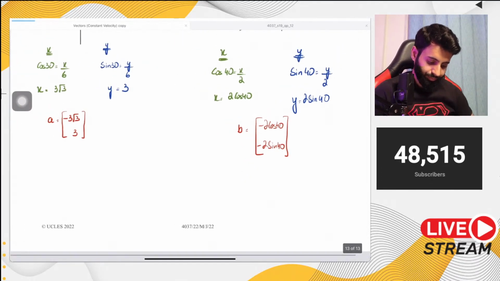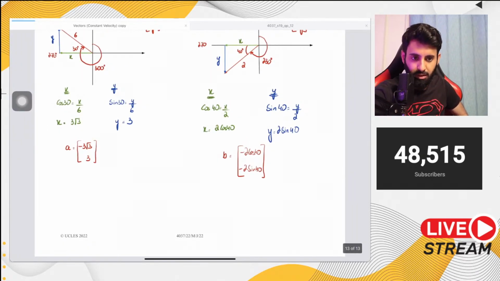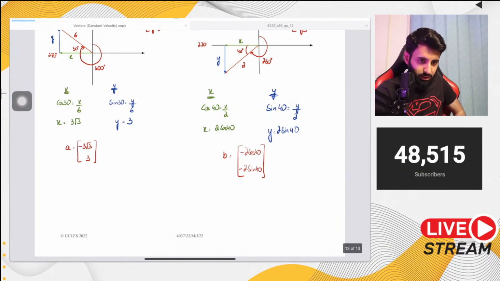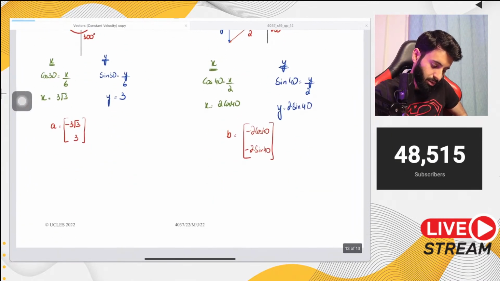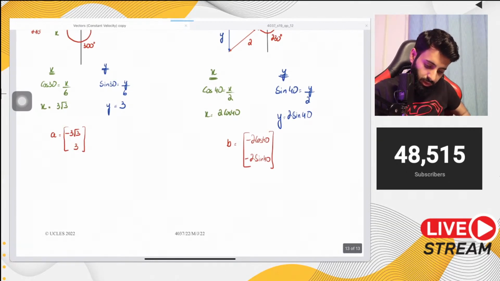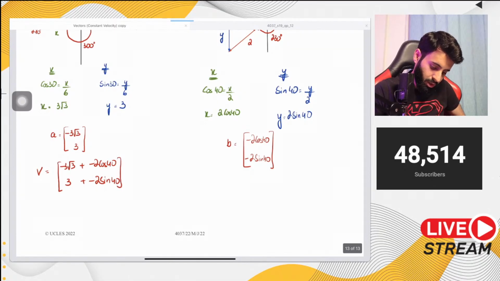Okay, now, so then comes the final step. The final step, and that is we need to find out what? We need to find out the magnitude and the bearing of v. Okay, so v, as we know, is formed by taking the sum of these two vectors. So v is going to be minus 3 under root 3 plus minus 2 cos 40 and plus minus 2 sine 40. Okay. So v equals to what? v equals to the following.